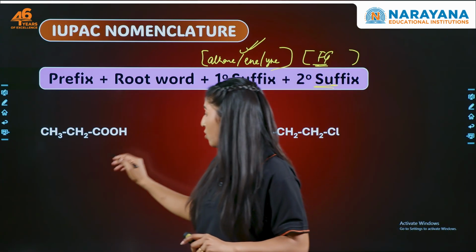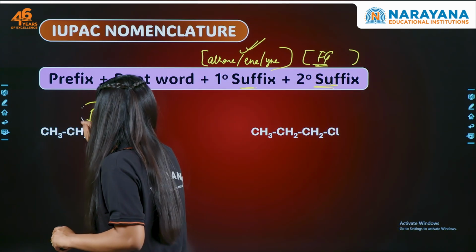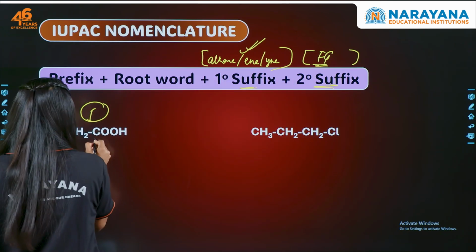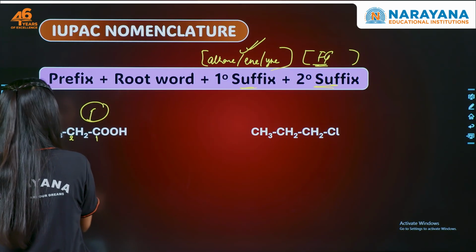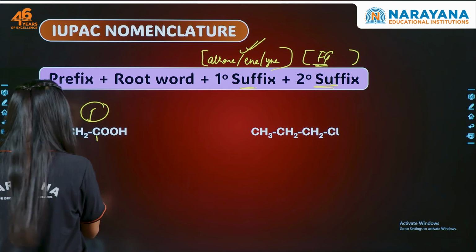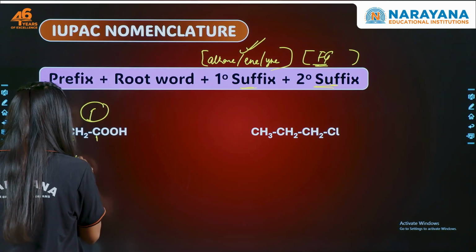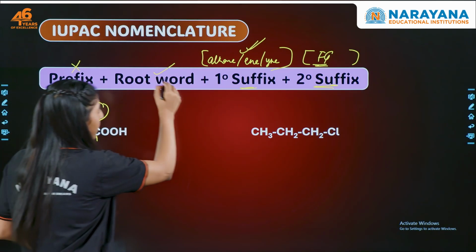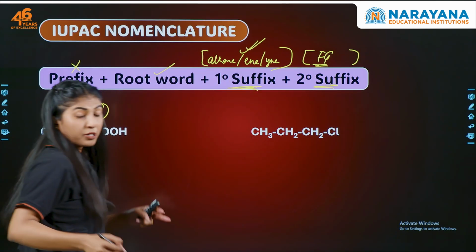So we have 2 compounds. Number 1 is CH3CH2COOH. How many carbons? 1, 2, 3. 3 carbons means prop. Now, the root word is done. We don't have any prefix. Secondly, we have the primary suffix.